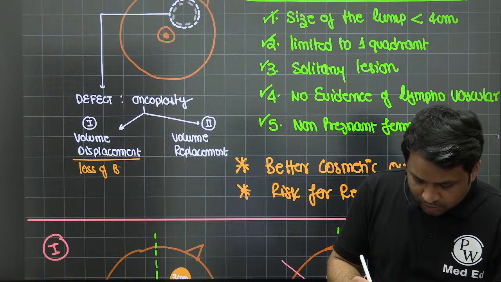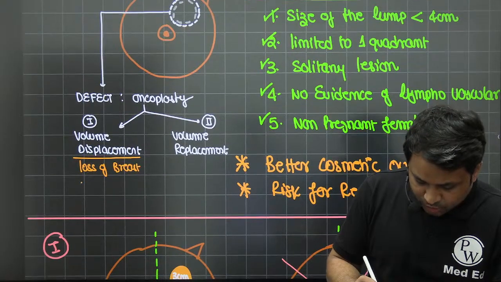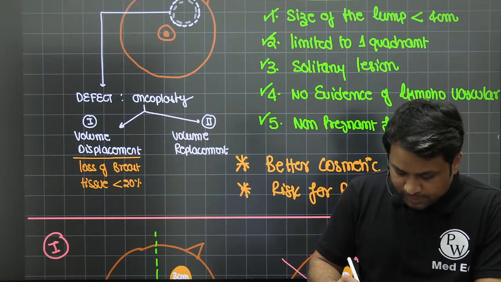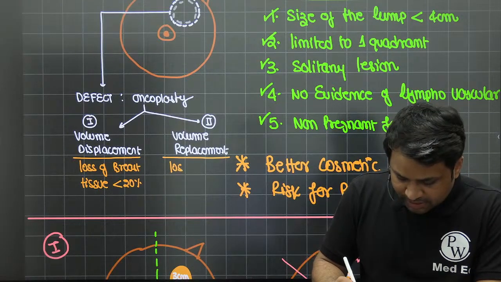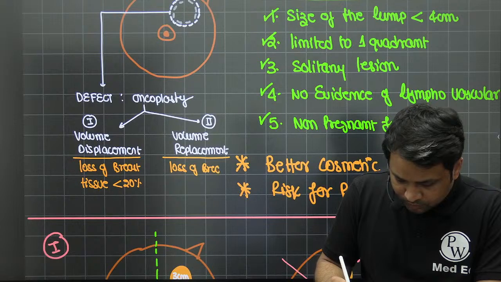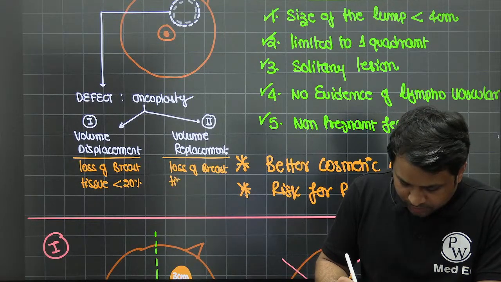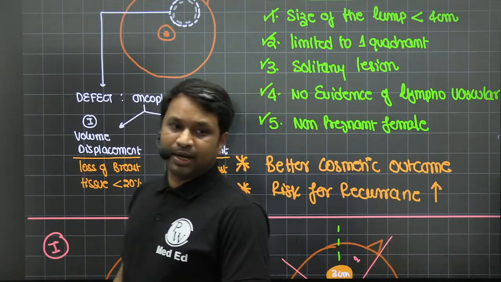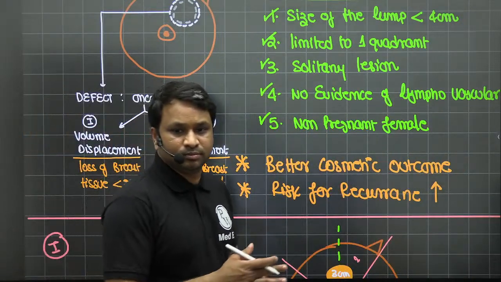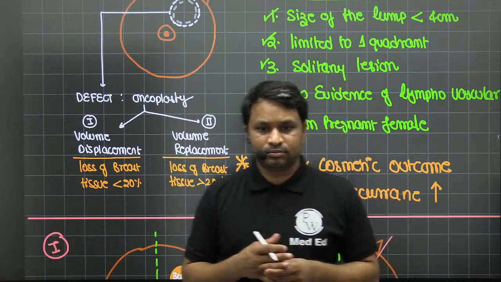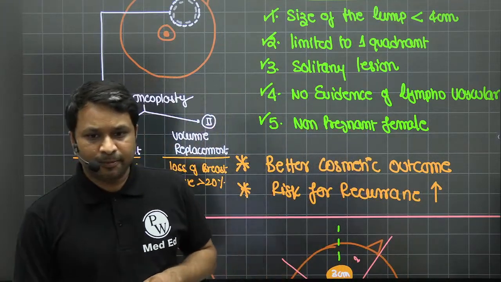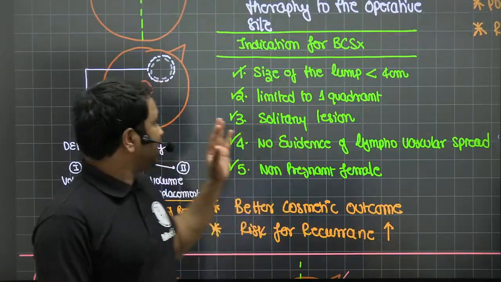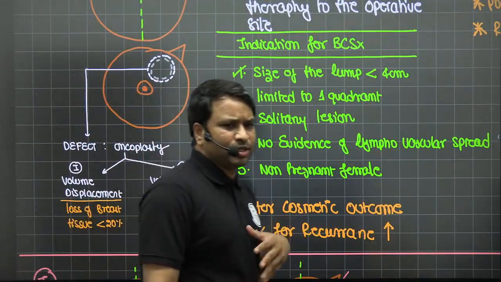If there is loss of breast tissue less than 20%, then I would go with volume displacement. But if there is loss of breast tissue more than 20%, then you would go ahead with volume replacement, right? Okay. So whenever you want to reconstruct this, there are two things. One is your volume displacement, the other is your volume replacement.